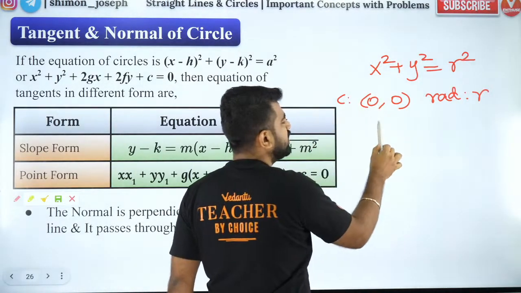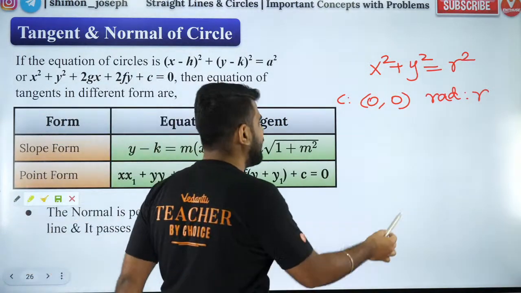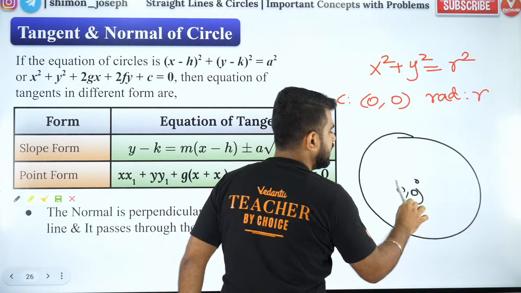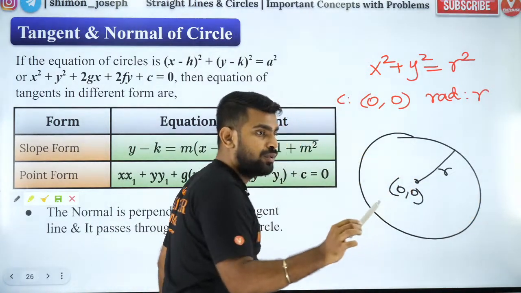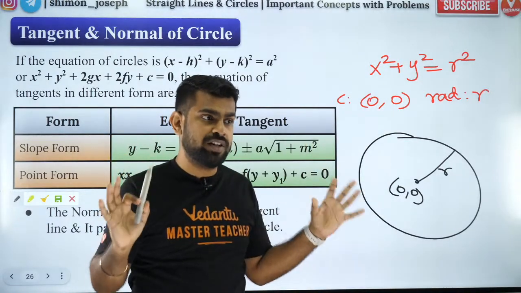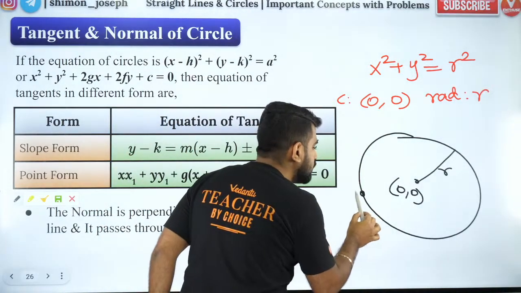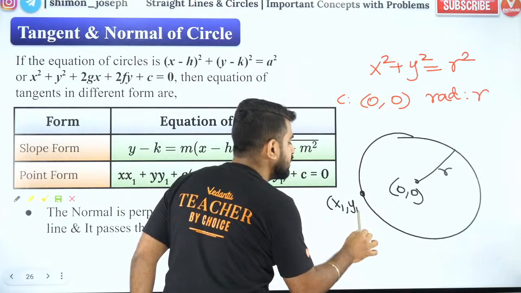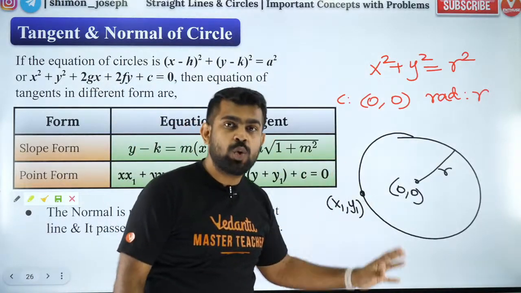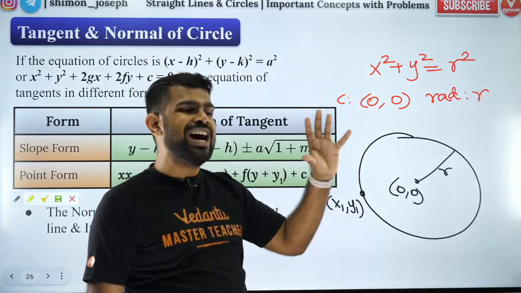Radius is r. So for this, the parametric form, please listen carefully, guys. This is quite important because this is where many people go wrong. So let's say you have a circle, center at 0, 0 and radius as r. My dear boys and girls, this is a strict warning I'm giving you. This is used only when a point x1, y1 lies on the circle. You cannot use it in other situations.